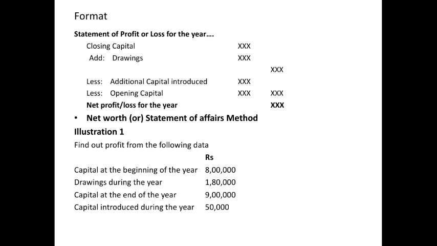Statement of profit or loss for the year. The format starts with the closing capital, plus drawings. Then subtract additional capital introduced. Then again subtract opening capital. So the final value is either net profit or loss for the year.